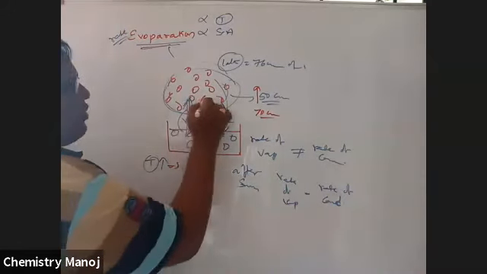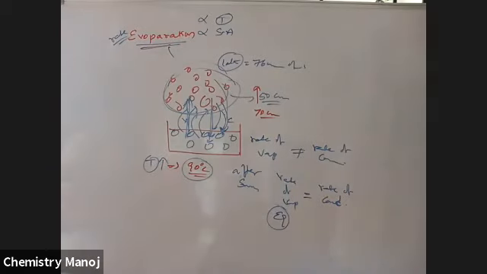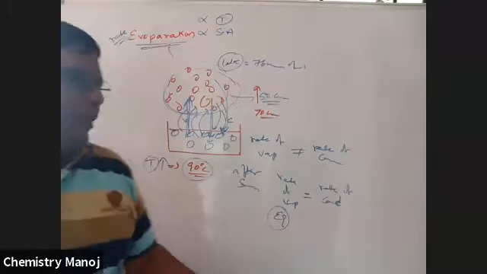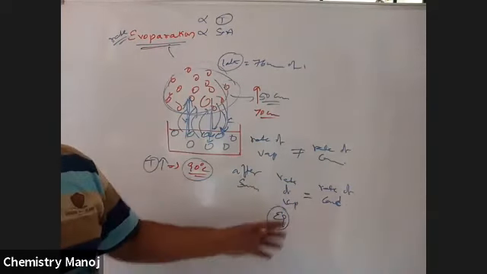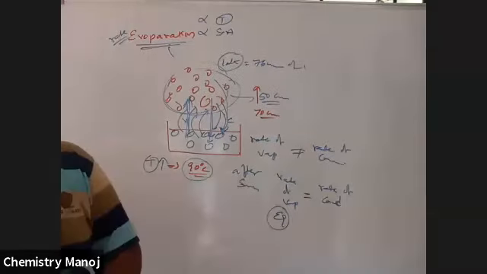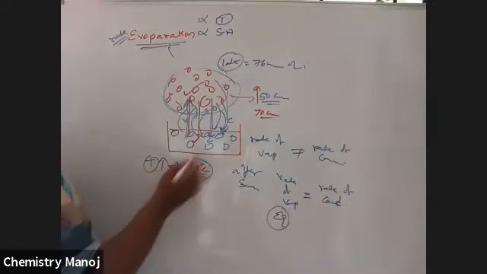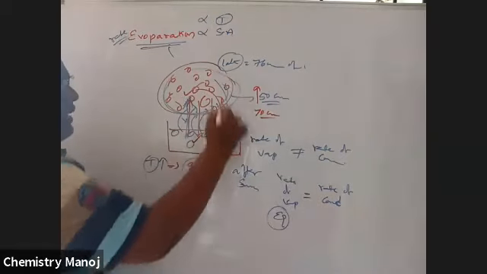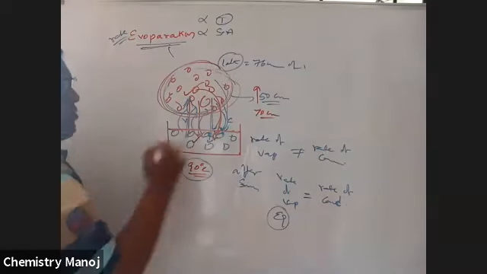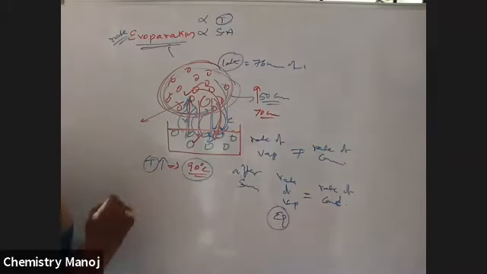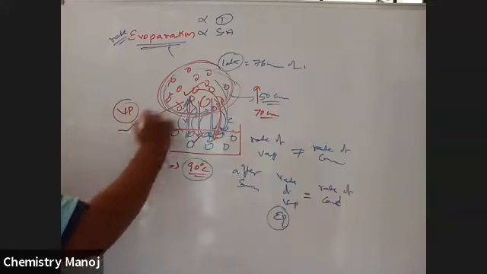That particular state is called the equilibrium state. What is equilibrium? At a particular temperature, in a particular situation, the rate of evaporation of a liquid is equal to the rate of condensation of its vapor. Where the two rates are equal, that is called equilibrium. Now this vapor and this liquid are in equilibrium. At this equilibrium state, this vapor creates some pressure on this liquid surface. That pressure exerted by the vapor when it is in equilibrium with its liquid is called the vapor pressure of the liquid.